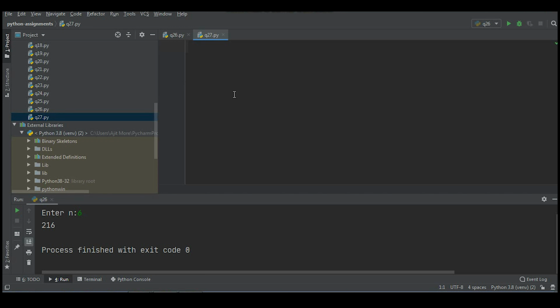I will define that lambda function. I'll give a name to it, add = lambda x, y: x + y.